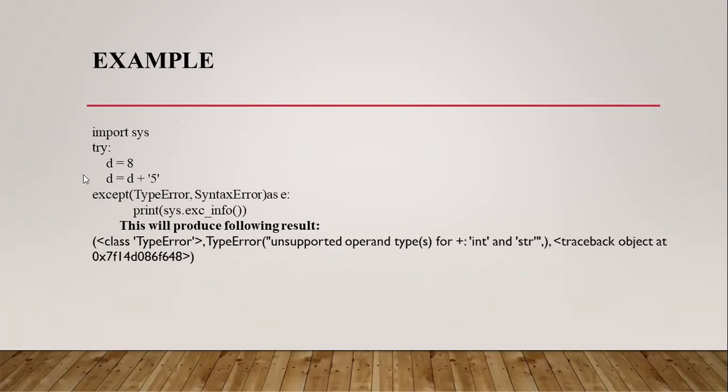See here in this particular program, I have initialized d equal to 8 and I am trying to perform an arithmetic operation on 8 and 5. And this 5 is not an integer number, it is a string. And this one throws the type error. Type error means we cannot perform operations on two different data types, on the string and the integer.